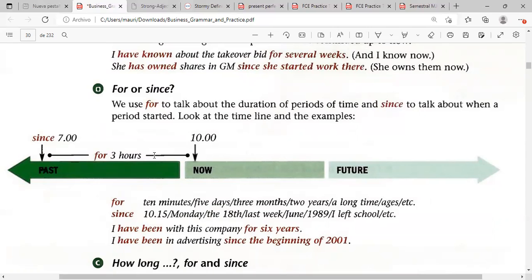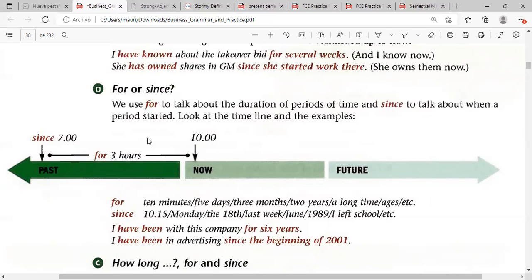Since 7 in the morning, I have organized my day. I have organized my schedule or my day. So that means that it's 11 now and I'm still working on some schedules. So that could be one example. Now remember, the activity is still unfinished.